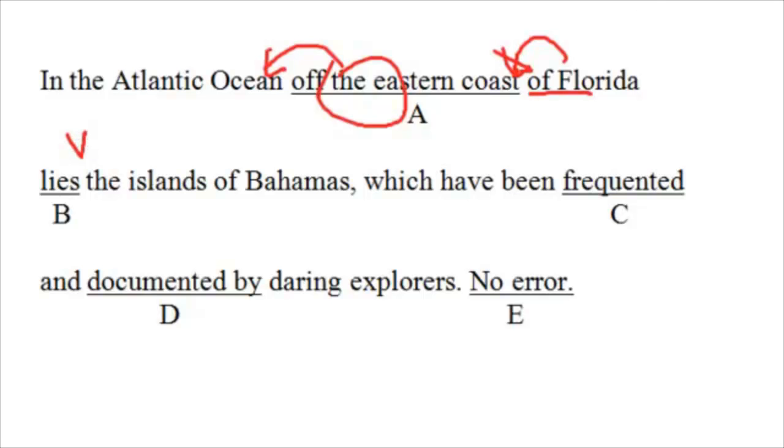And what you should notice, and the reason why this is called the inverted question, is the verb comes first. And it's because of this phrase over here, right? And the subject is actually islands, and islands is plural. This can so easily be overlooked, and many kids pick no error, right? But it says, in the Atlantic Ocean off the eastern coast of Florida lies the islands, and islands is a plural subject, so this should actually be what? Lie. Okay, lie the islands of Bahamas, which have been frequented and documented by this.